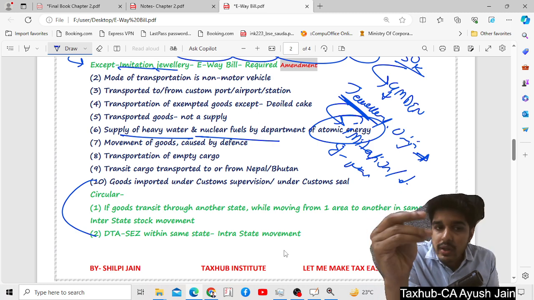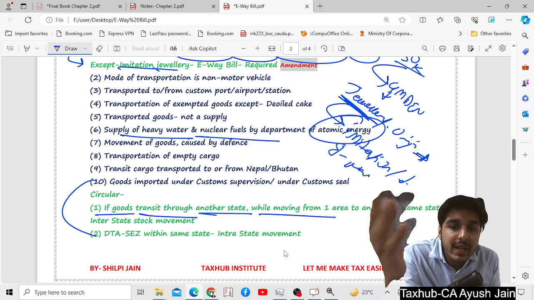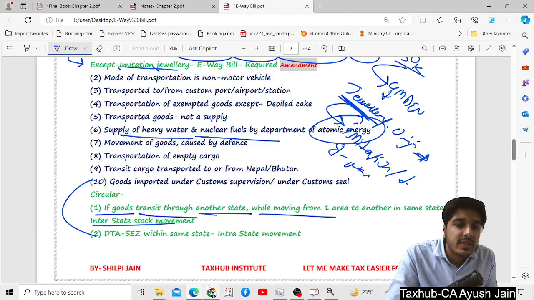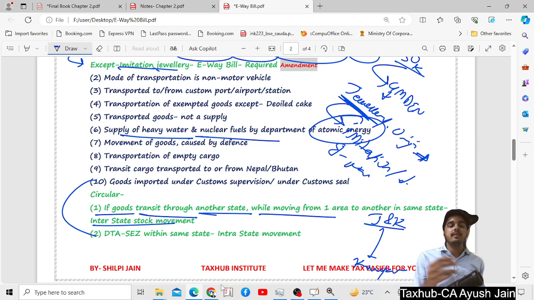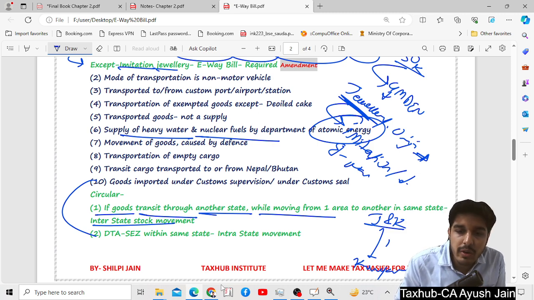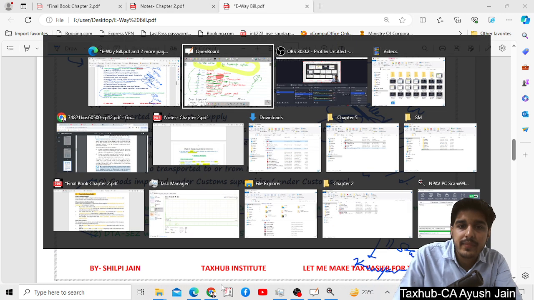Now what is the circular? This is the amendment. If goods are transited through another state while moving from one area to another in the same state, or in interstate stock movement. So basically, the meaning of this is that if you are supplying goods from Jammu and Kashmir to Kanyakumari, it is obvious that you will pass through a whole lot of states, maybe 11 states. So do you need to prepare 11 e-way bills? It says no. You just have to prepare one e-way bill itself.